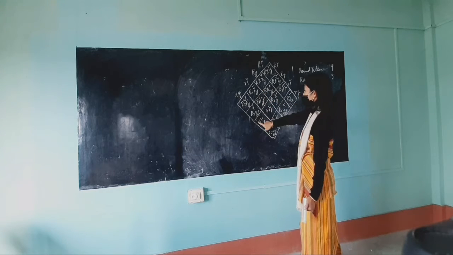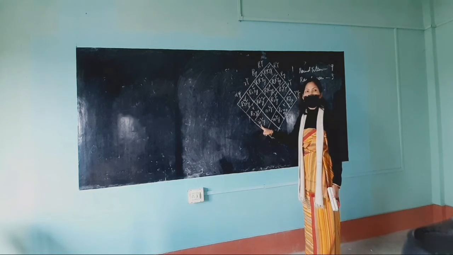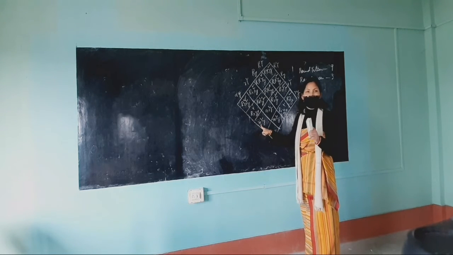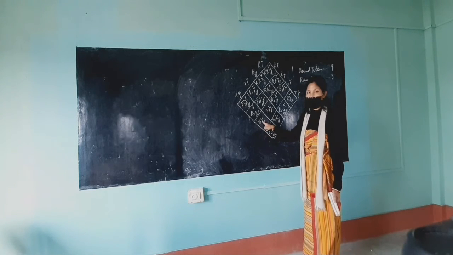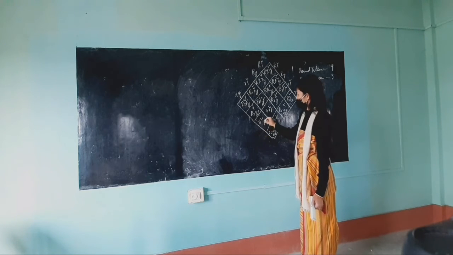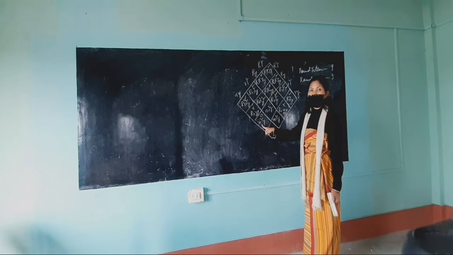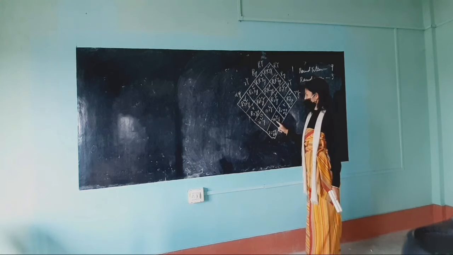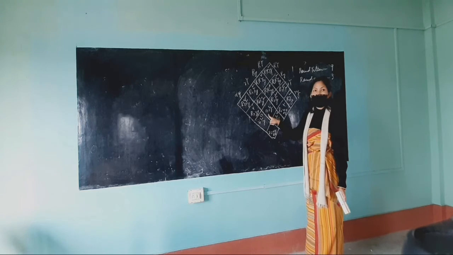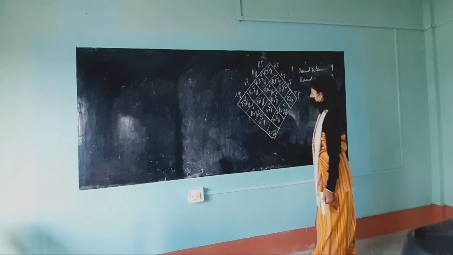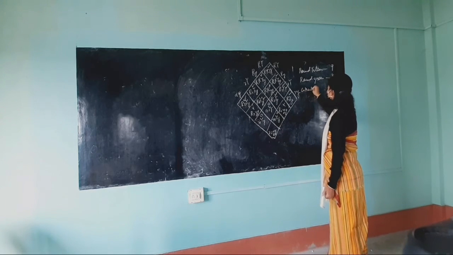Now let us see wrinkled and yellow. For wrinkled to be obtained here, it should be small r, because the wrinkled trait is a recessive trait which will be shown only when they are together, that is, only when they are in homozygous state. So this is wrinkled, small r, capital Y means yellow. So this is wrinkled and yellow. Let me show you with a circle mark. This one is also small r, wrinkled and yellow, and this one is also wrinkled and yellow. Let us count it: 1, 2 and 3.